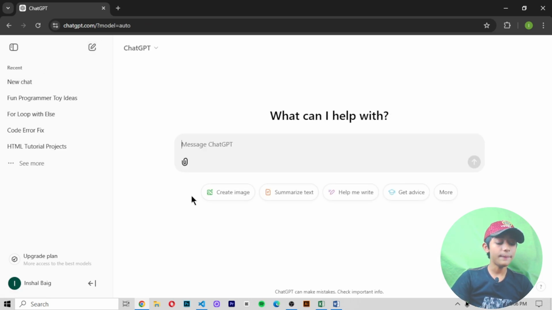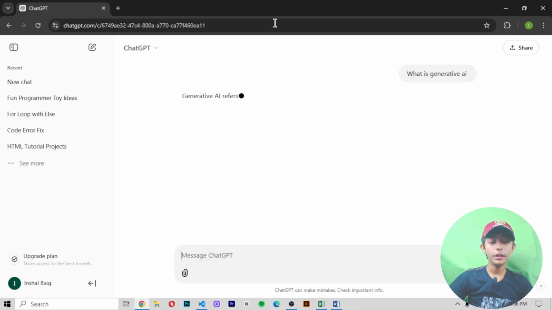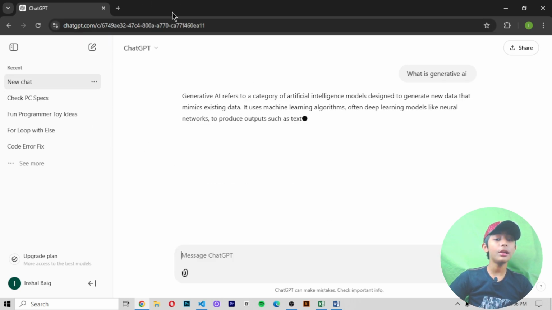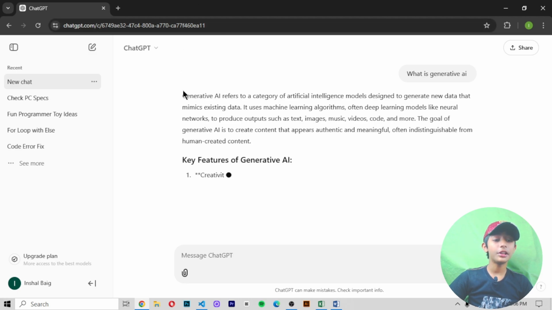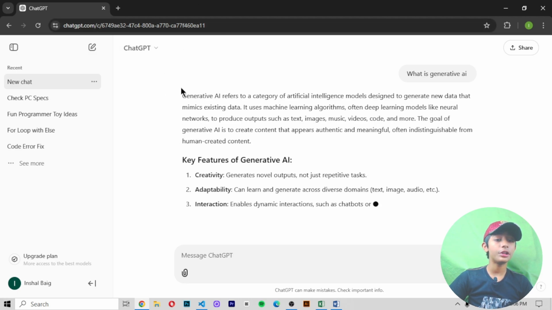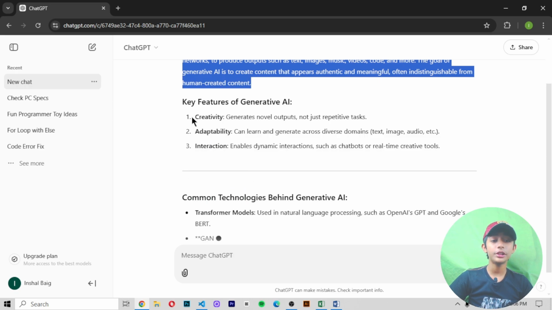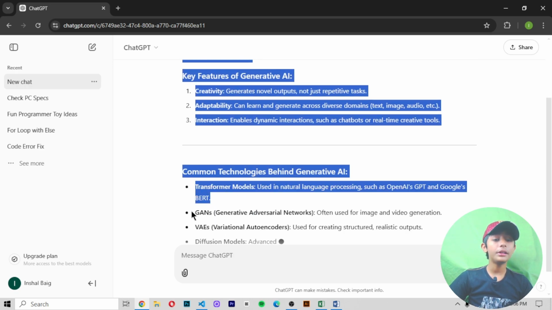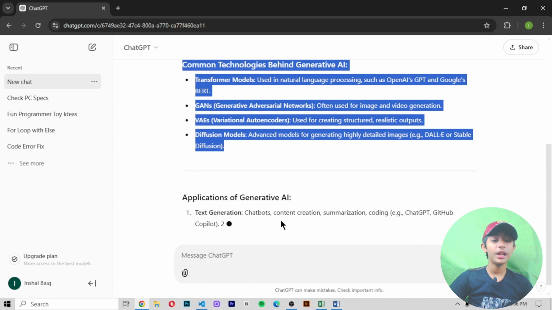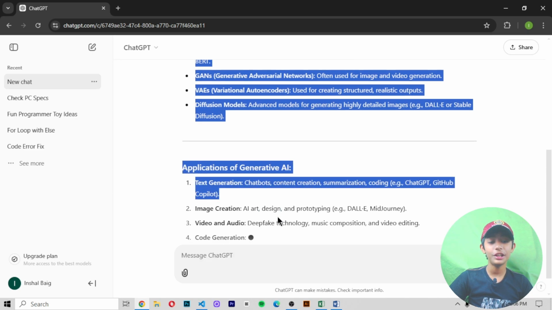Or if I ask, what is generative AI? Then I press enter. Here you can see it is telling me in about 5 seconds. In 1 to 5 seconds it tells me what generative AI is and why it is useful, what its key features are, what common technologies are behind generative AI, and what the applications of generative AI are.